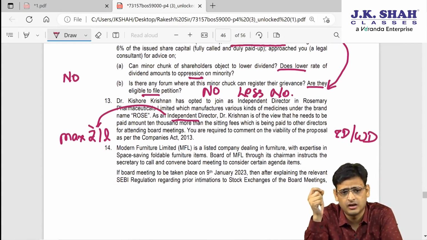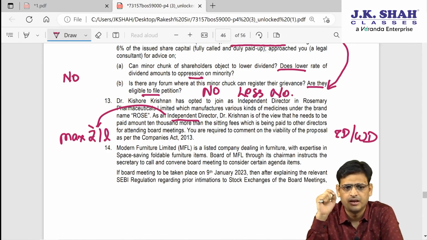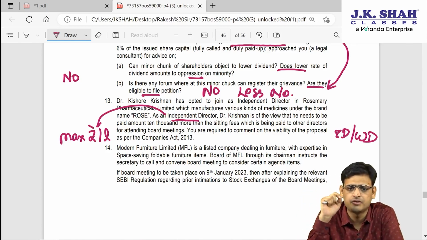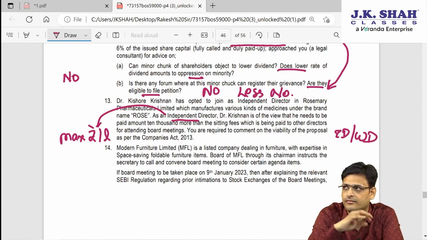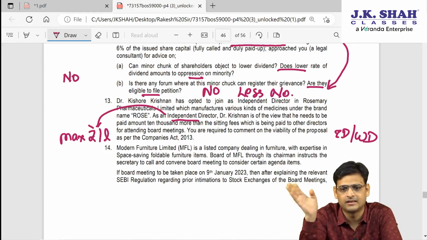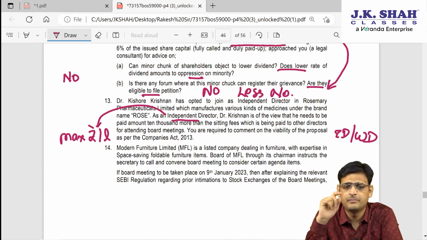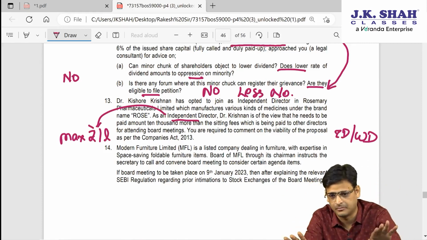Dr. Kishore Krishnan has opted to join as an independent director in Rosemary Pharmaceuticals Limited, which manufactures various kinds of medicine under a brand name. As an independent director, Dr. Krishna is of the view that he needs to be paid around 10,000 more in sitting fees as compared to other directors. As far as sitting fees are concerned, we have studied that sitting fees to a woman director and an independent director cannot be less than other directors. That is one point. But here they are saying that the independent director wants more than other directors. So the law is silent about that.